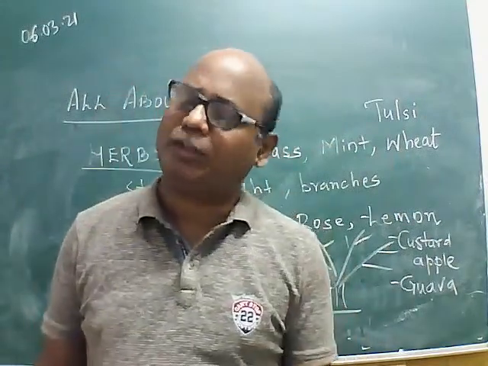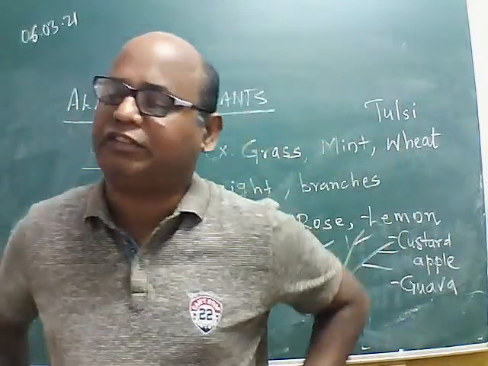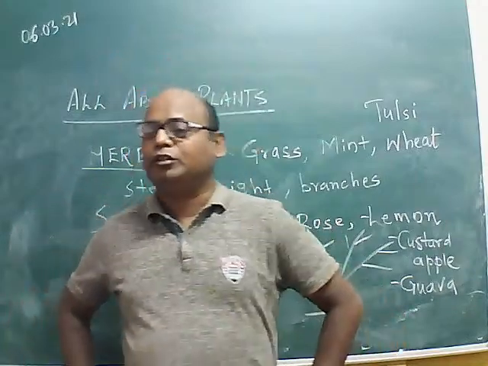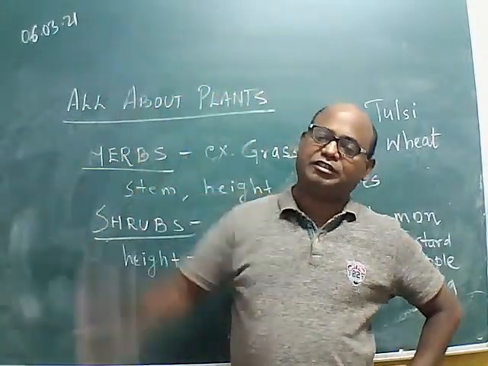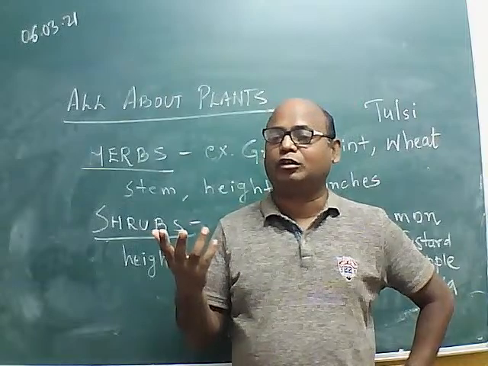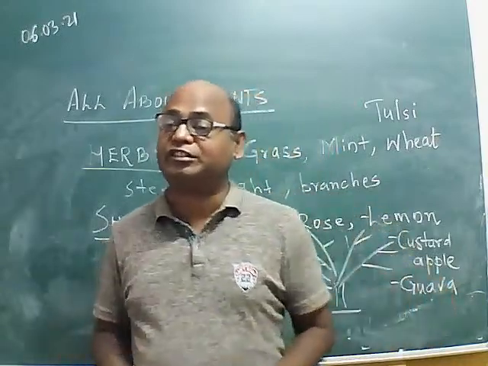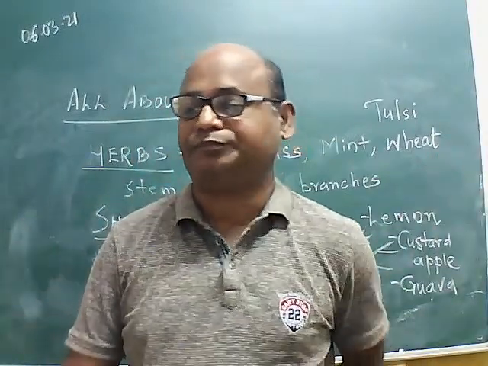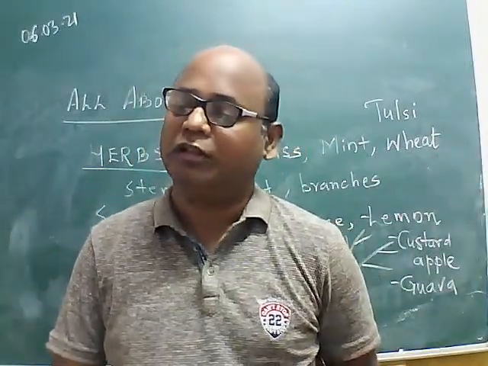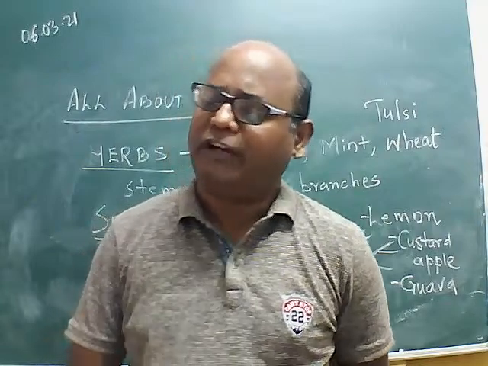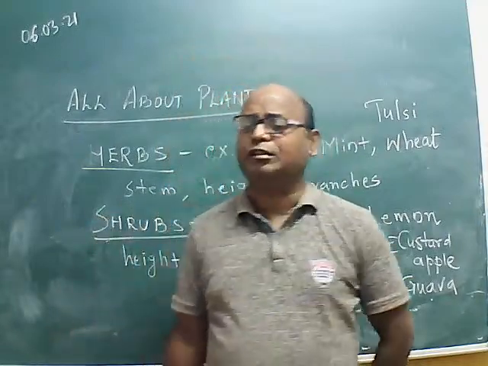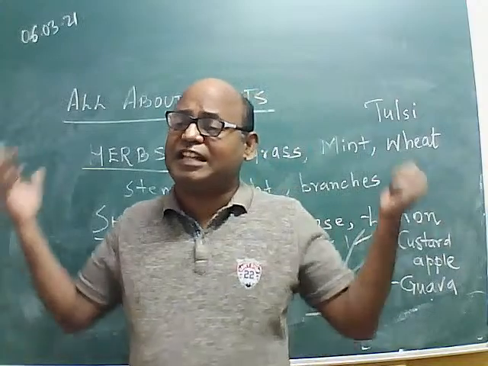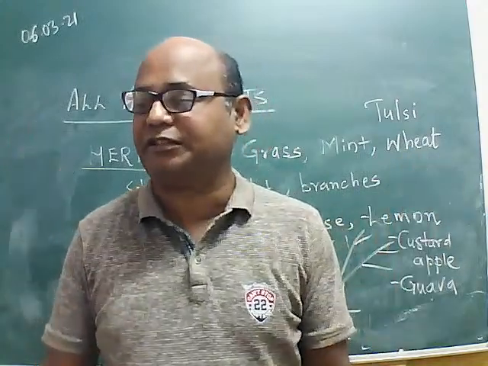We will find a lot of species in our surroundings, and whenever you go out to enjoy nature, you are going out or not, I don't know. But you should visit this wonderful, beautiful nature. Go for a walk. We will find a variety of plants. Many species, lakhs of species of plants are there.